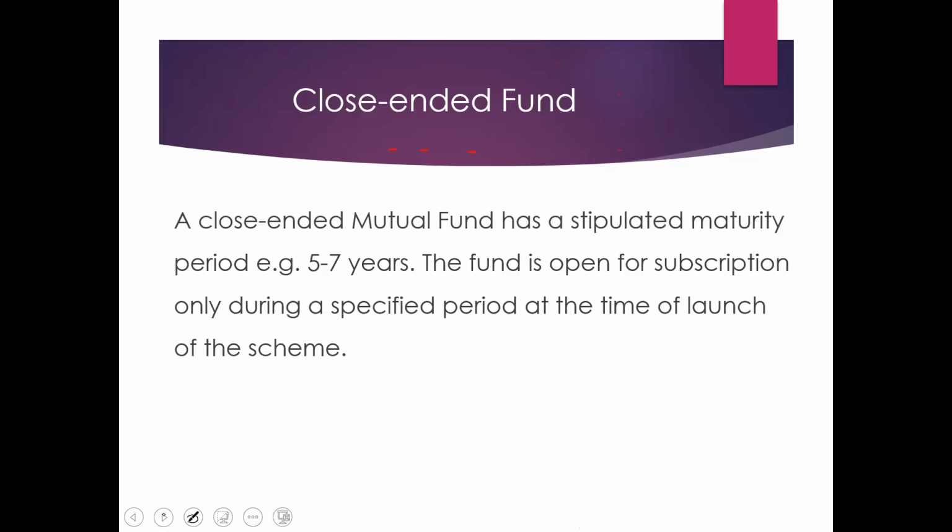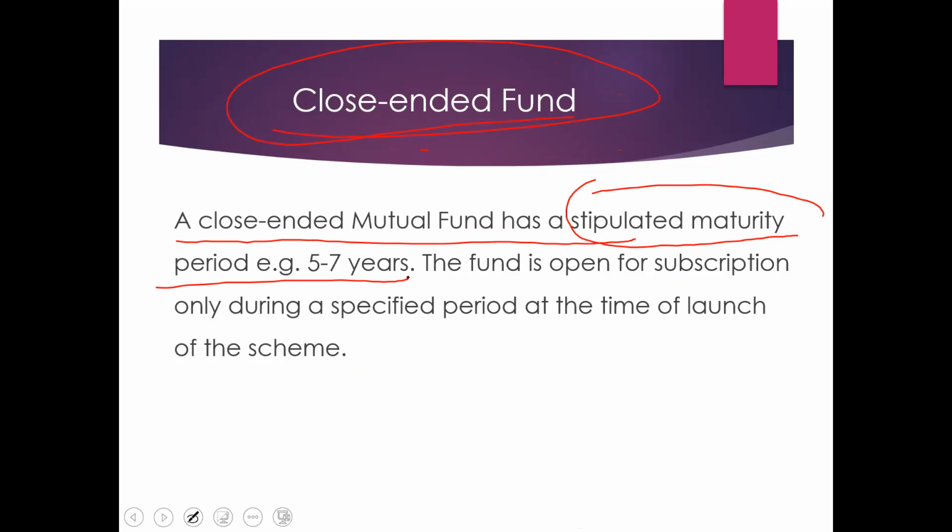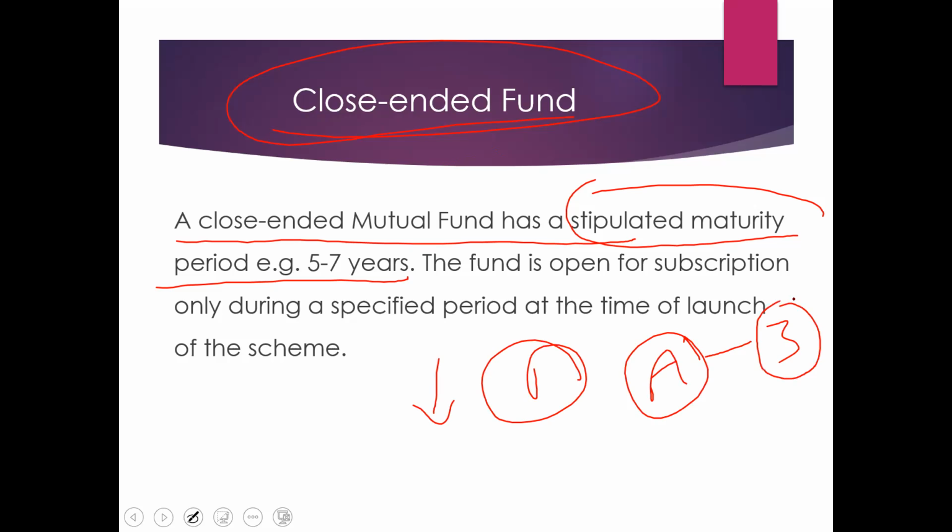Hope you are clear. Second one, closed-ended fund. What is closed-ended? There is a stipulated maturity period, in the sense there is a fixed maturity period. Take for example, if you buy one particular mutual fund, company A mutual fund, for 3 years, after 3 years only you can sell that particular mutual fund. That is nothing but closed-ended, in the sense at any time you can't sell that particular mutual fund. There is a fixed maturity period, then only you can sell it.